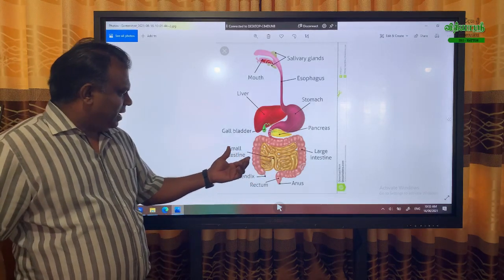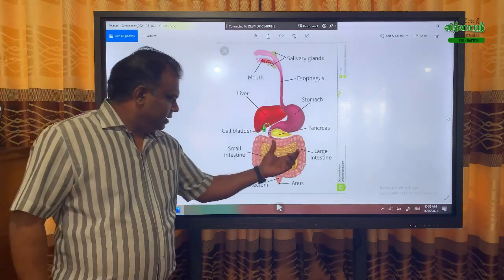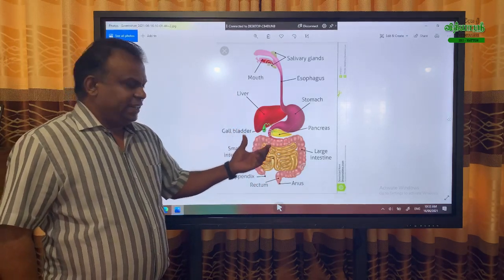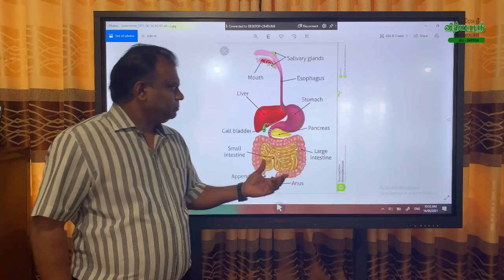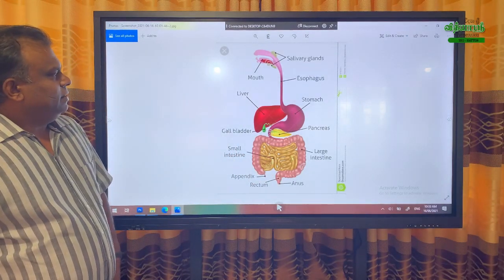There are three parts of the small intestine. We'll study that later. Then, like that, we can study further detail about the large intestine. Now, one by one, we'll start.